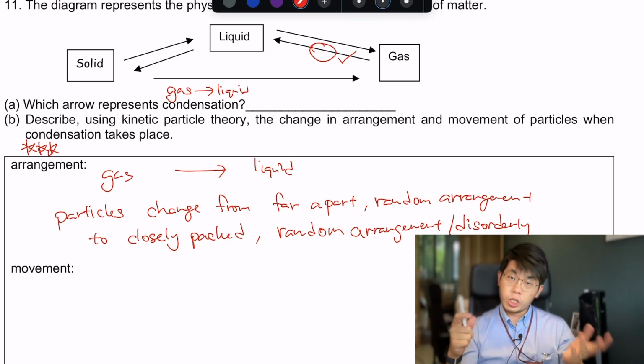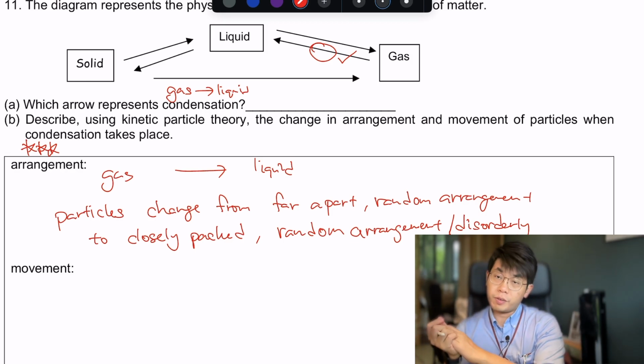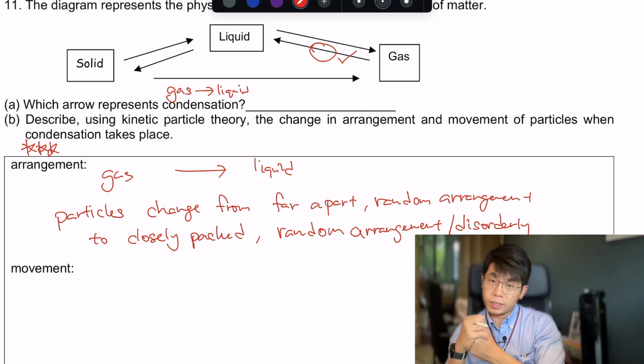So we have described the change of the arrangement from far apart random arrangement to closely packed random arrangement, or closely packed disorderly arrangement.